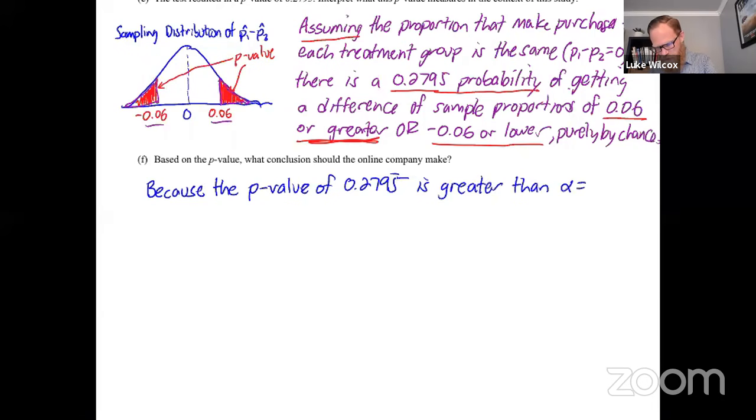And let's just maybe go with our standard 0.05 here. Because our p-value is large, that means that this result, this difference of sample proportions of 0.06, very well could have happened purely by chance, even though it looks like advertisement 1 is better. So we're going to say that the company should fail to reject H null.